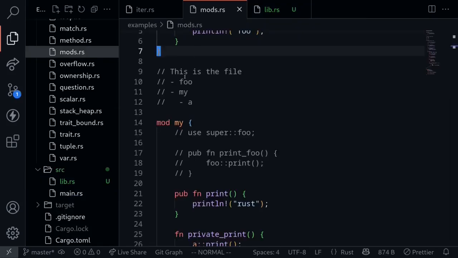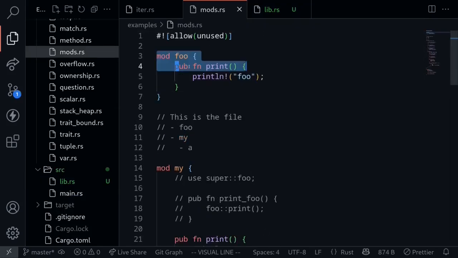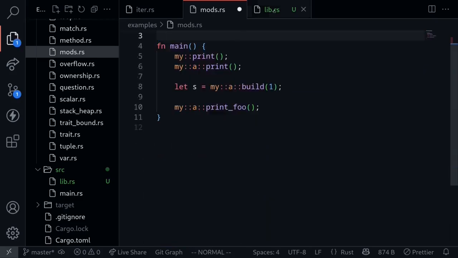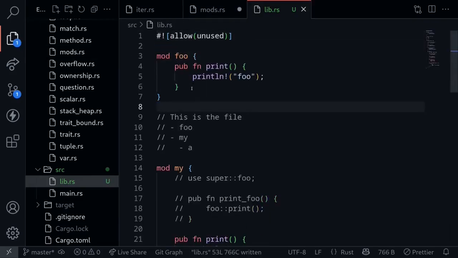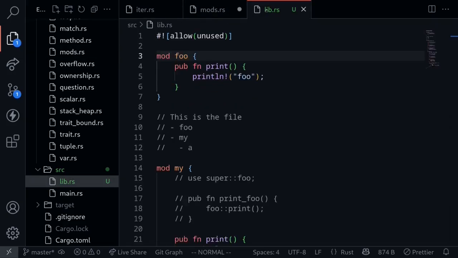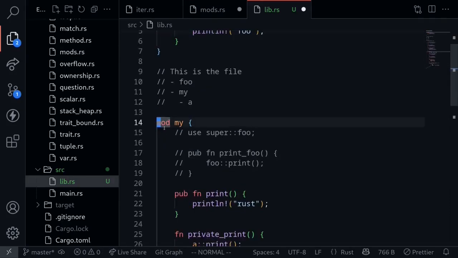And then going back to the mods file, let's cut all of this code out, all of the code that declares modules, and then paste it in here. Now remember that to make the module public so that we'll be able to use it inside the main function, we need to prefix the module with the pub keyword. So I'll add the pub keyword to all of the modules over here.